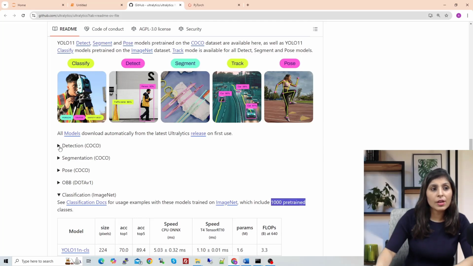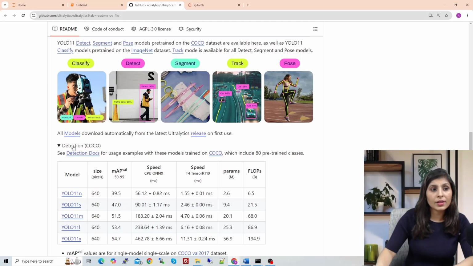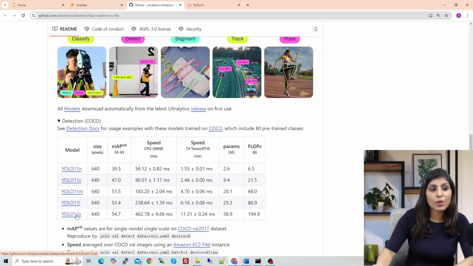First we are going to try the detection model. When you click over here, you'll find these are the different variants of YOLO 11, and these are the different sizes, and here you can find the details about that. Now let's try these models one by one.